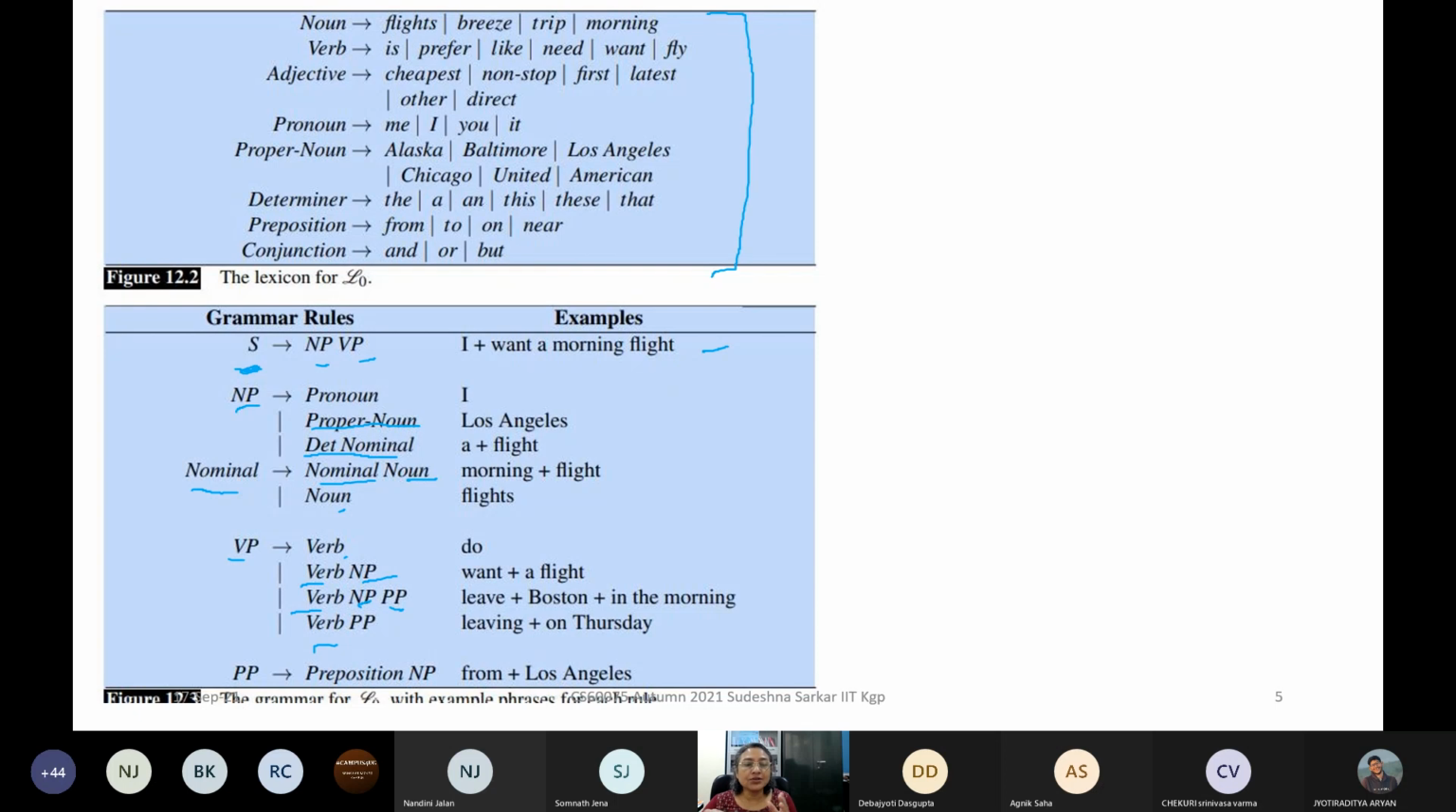So what I can see is that, first of all, you can get only simple sentences with a single clause. We cannot get complex sentences, for example, "I want a flight that goes to, let us say, Mumbai." That type of sentence we cannot get. We cannot get imperative sentences, that is, close the door. We cannot get question sentences. We cannot get compound sentences and so on. But let's stick with this grammar.